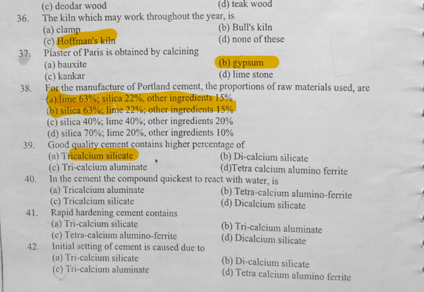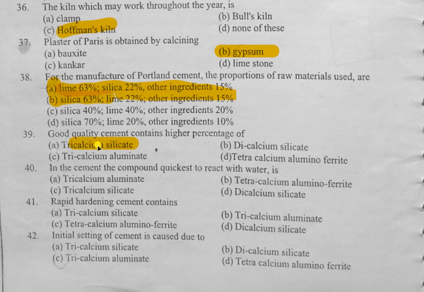Here in question number 40, it is said that in cement, the compound quickest to react with water, meaning while mixing water in the cement, which is the compound that reacts immediately, that is nothing but tricalcium aluminate. Tricalcium aluminate is the compound which reacts firstly or quickly.